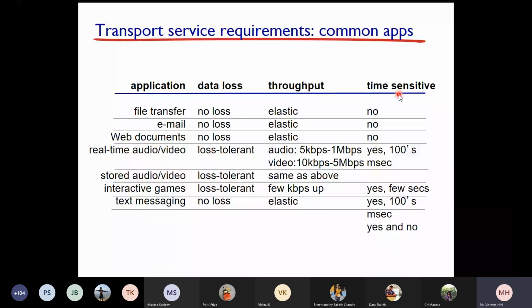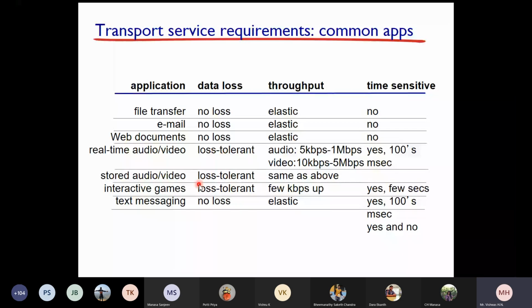Time sensitivity is also no. When I say there is no time sensitivity, it doesn't mean you send a request today and get the response tomorrow. Not like that. There is no specific time, because some applications require that within 10 microseconds I have to receive the response, or else the application will not continue. That kind of time sensitivity is not there for this application. That's the meaning here. I'll give you 2-3 minutes, students. Please go through this slide.